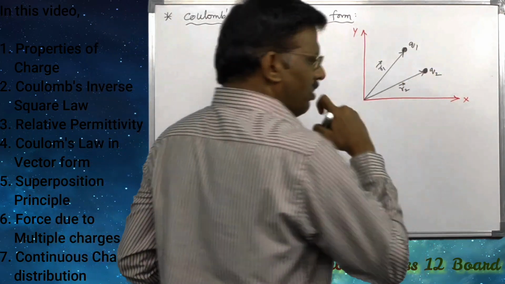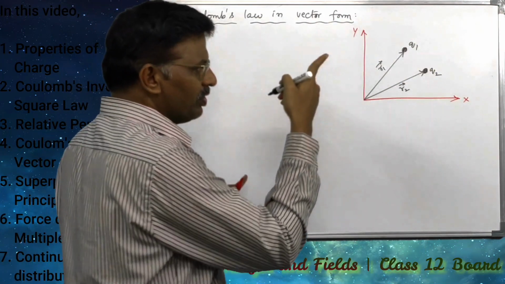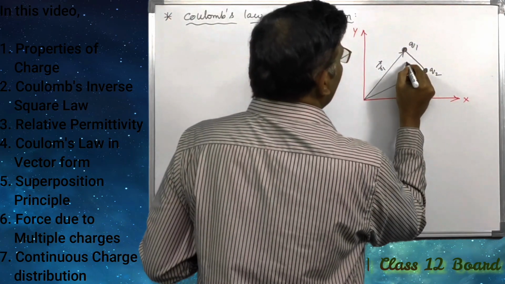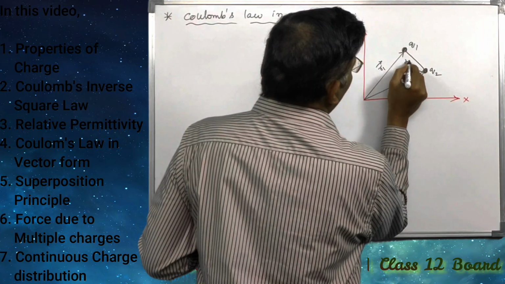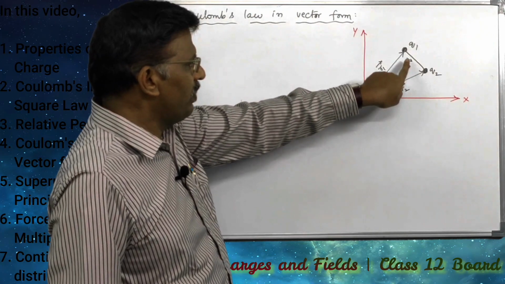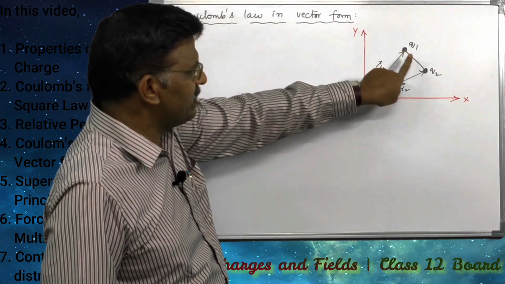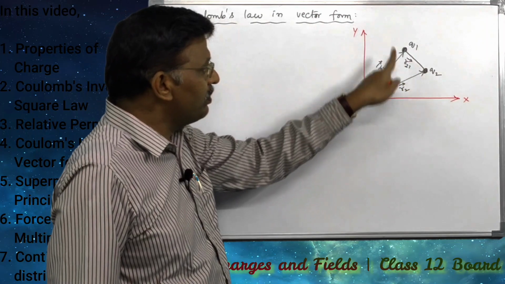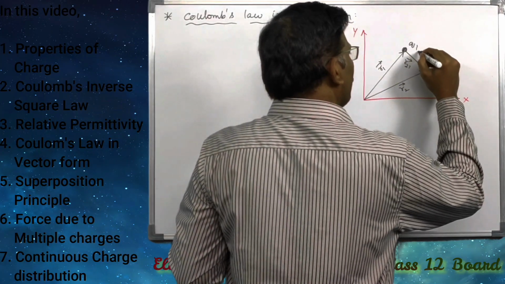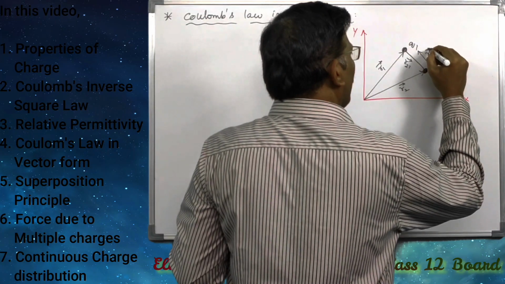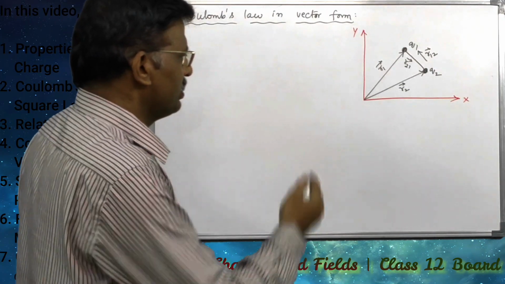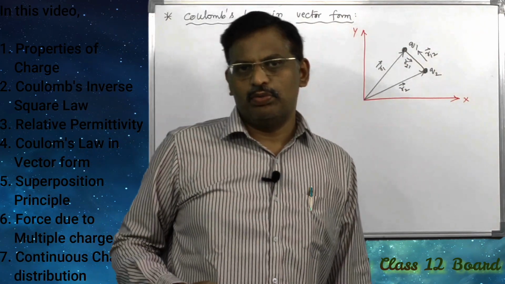The distance of Q2 from Q1 is R21 bar, the distance of Q1 from Q2 is R12 bar. But here both are equal: the magnitude of R21 bar is equal to the magnitude of R12 bar.